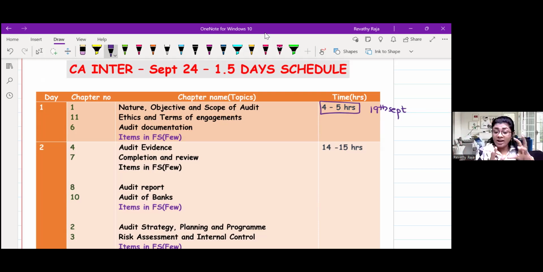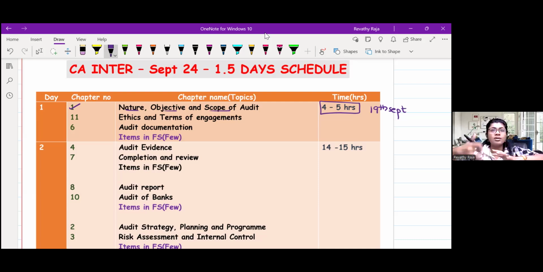Here we will try to finish off the small category chapters. But wait, chapter number 1, very easy, nature, objective, scope of audit. You can finish off this chapter.